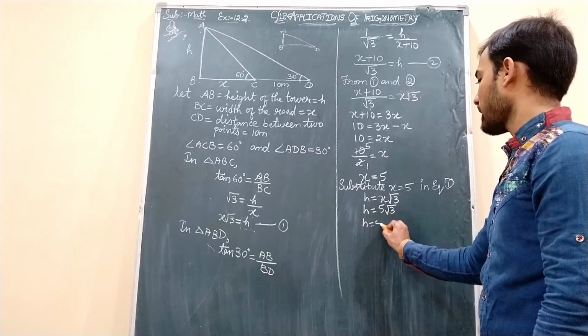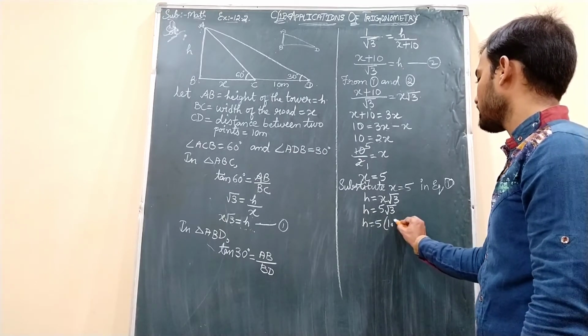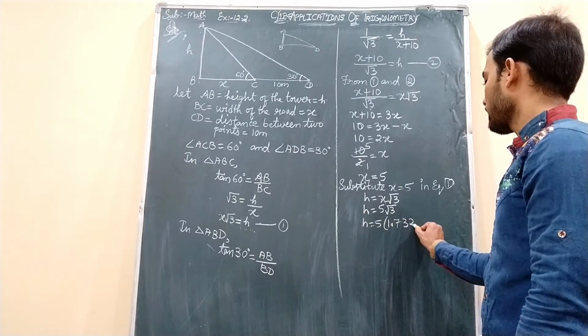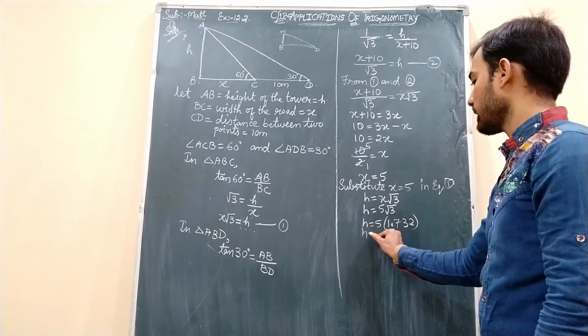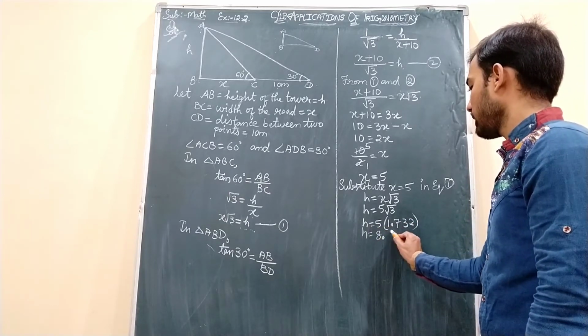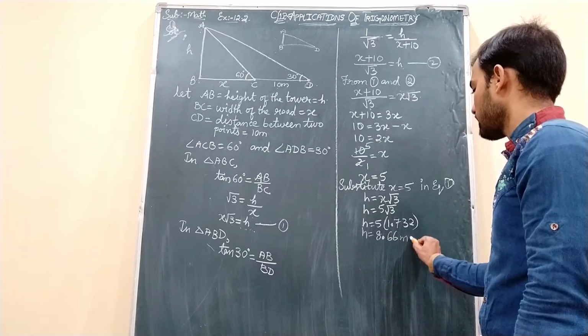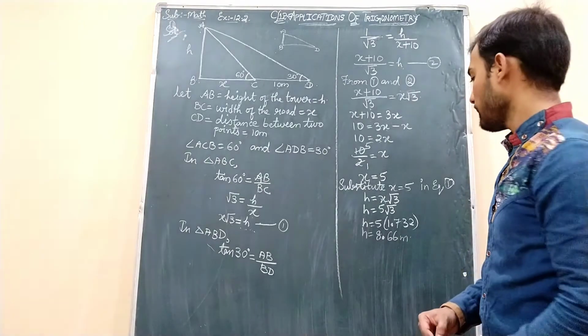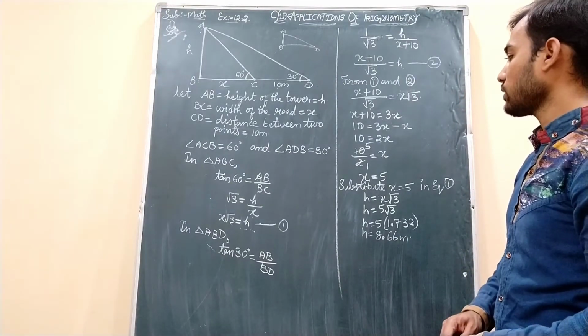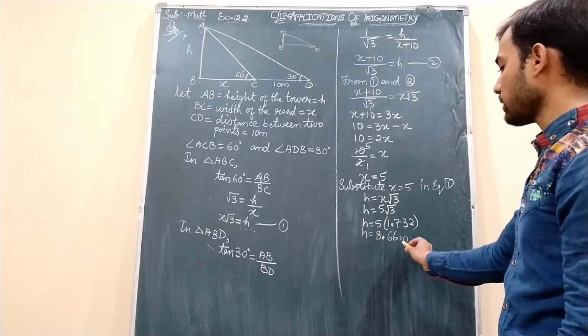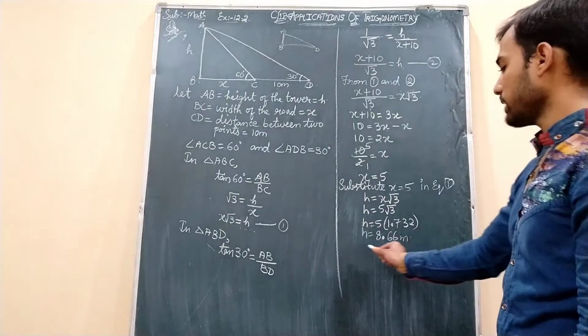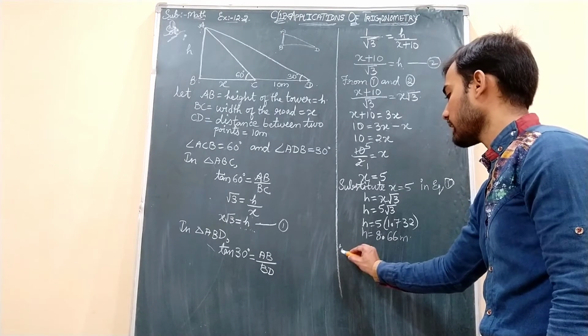If I substitute the value of root 3 as 1.732, when you multiply both, you will get the h value as 8.66 meters. Okay students, so we got the width of the road as 5 meters and the height of the tower as 8.66 meters, that we note down over here at last.